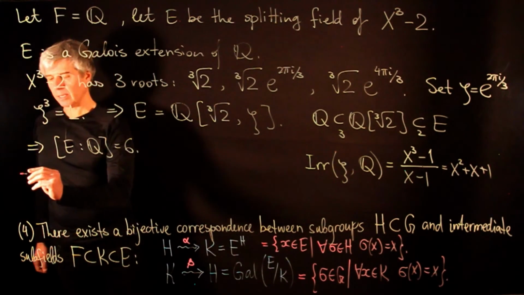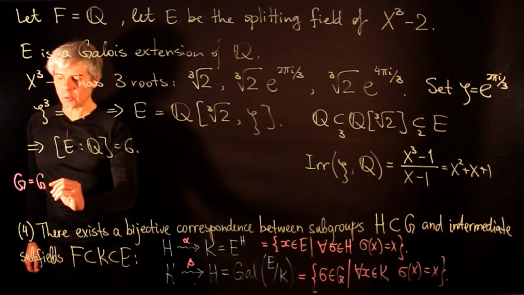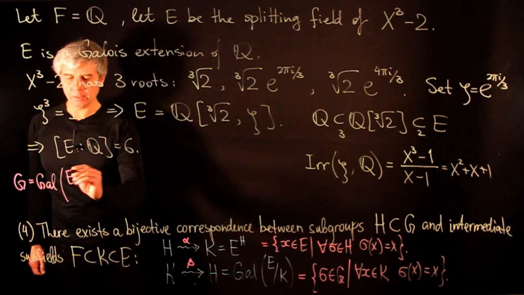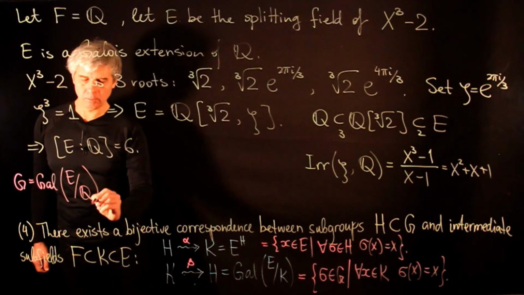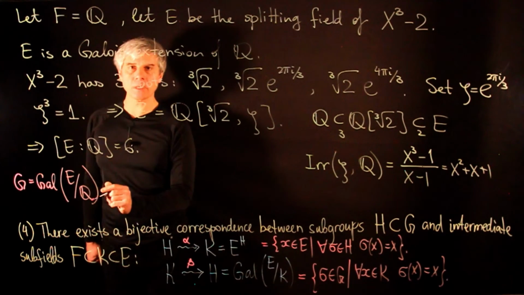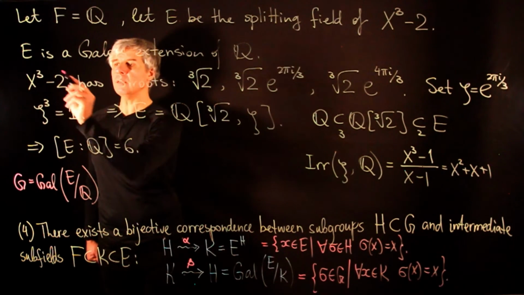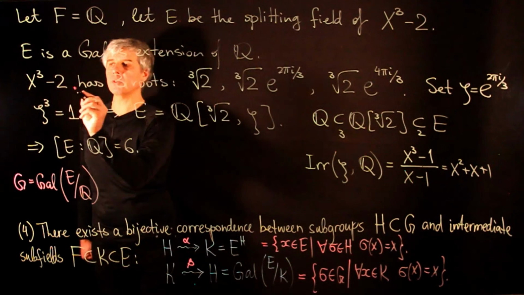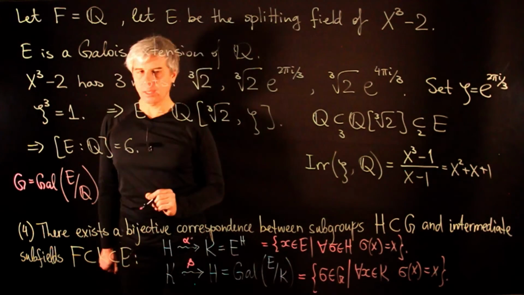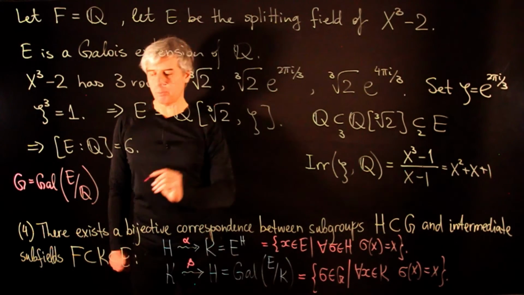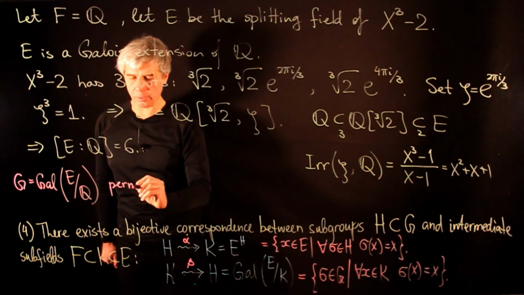What can we say about G, the Galois group of E over Q? The automorphisms in this group are determined by their images on the roots of the polynomial x cubed minus 2. And these automorphisms must permute these 3 roots.